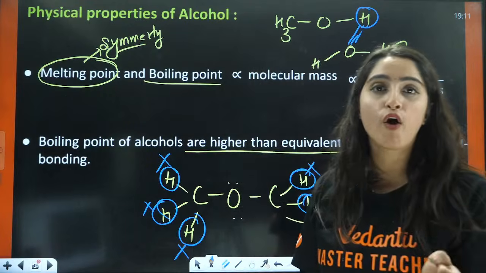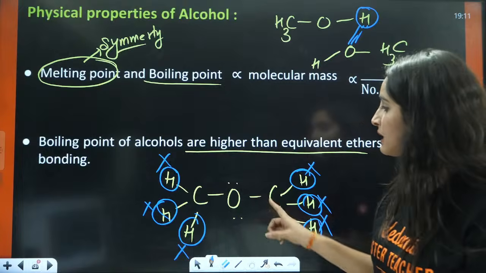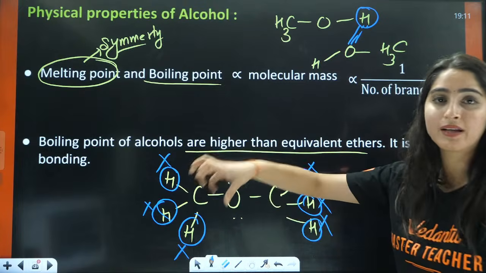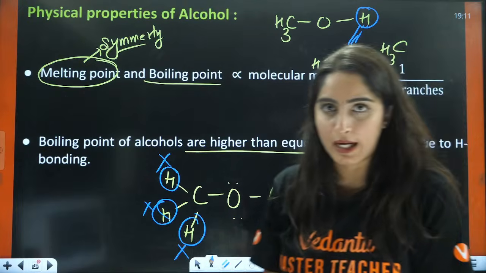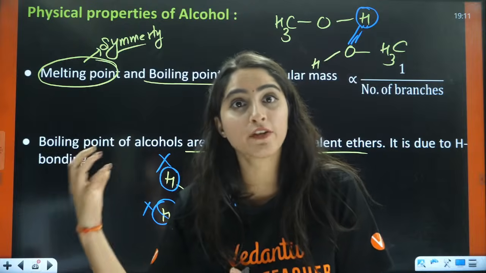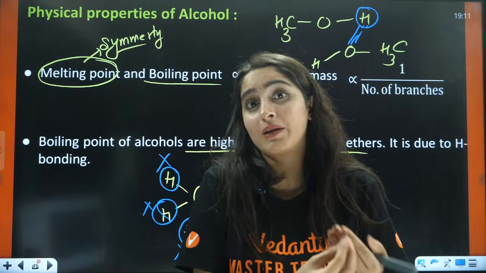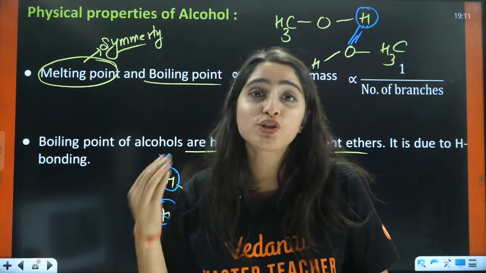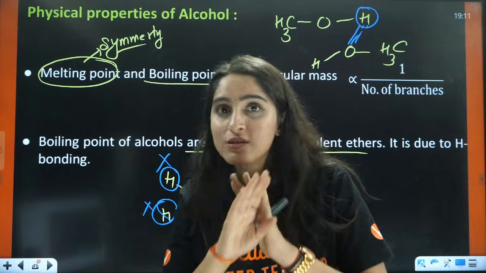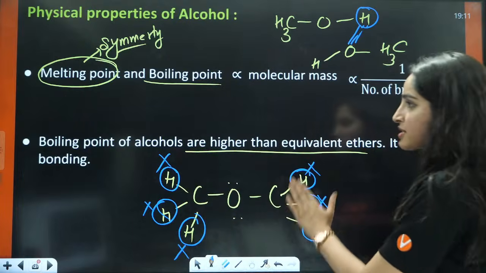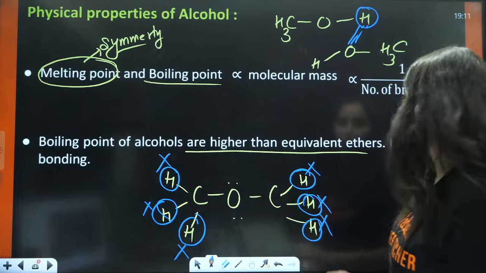So the reason for hydrogen bonding is that the hydrogen which is showing hydrogen bonding with some other electronegative element should be connected to an electronegative element. Only then it can show hydrogen bonding. Otherwise, it is not possible. So in this case, there will be only van der Waals forces.